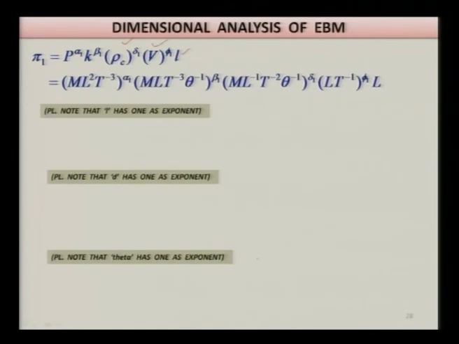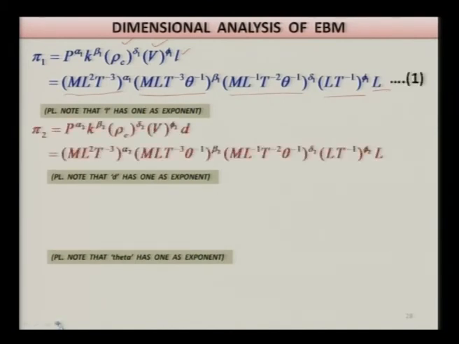So now you substitute the dimensions: for P, M L squared T raised to power minus 3, whole raised to power alpha 1; for k, M L T raised to power minus 3 theta raised to power minus 1, to the beta 1; then rho c, M L raised to power minus 1 T raised to power minus 2 theta raised to power minus 1, to the delta 1; the velocity, L T raised to power minus 1, to the phi 1; and L, which has unit dimension.